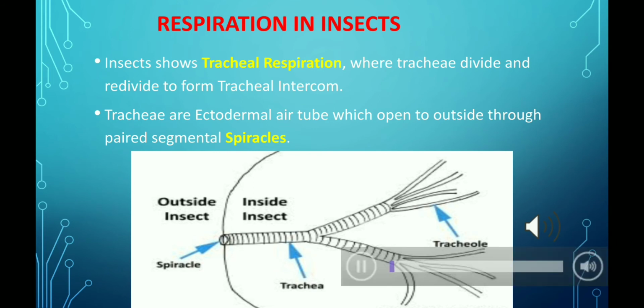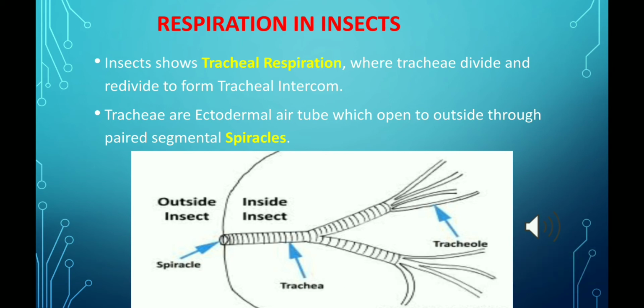Now talking about respiration in insects. Insects use tracheae and show tracheal respiration. These tracheae are ectodermal tubes which open to the outside of the insect body by means of spiracles. These spiracles are located laterally along the thorax and abdomen of insects. The arrangement is one pair of spiracles per body